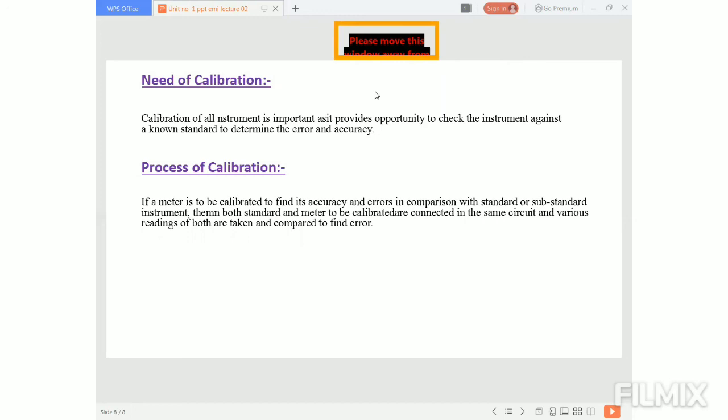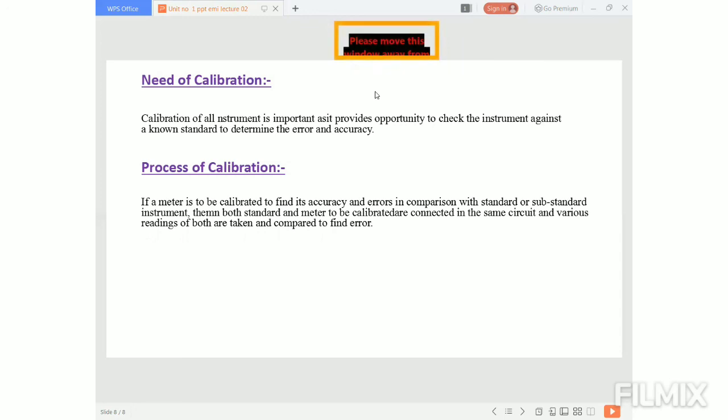Then let's see how to calibrate a device. If a meter is to be calibrated to find its accuracy and errors in comparison with a standard or substandard instrument, then both the standard and the meter to be calibrated are connected in the same circuit, and various readings of both are taken and compared to find the error.